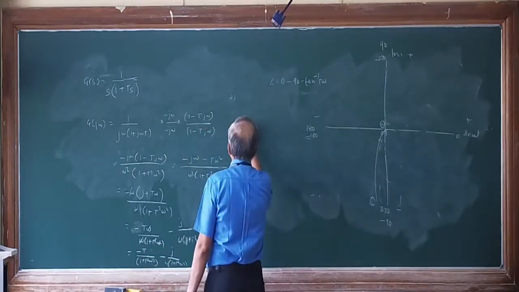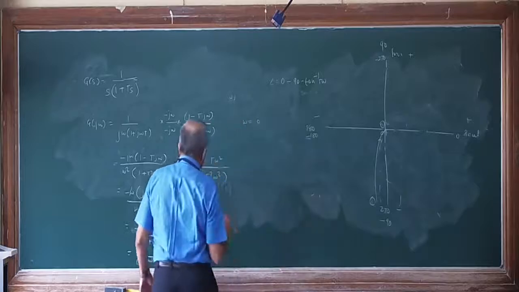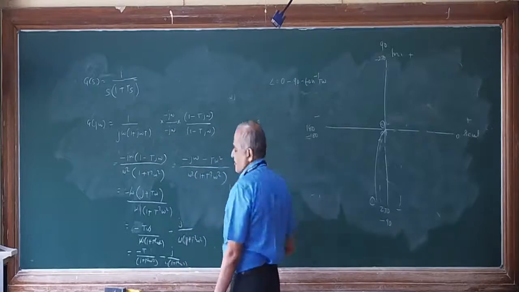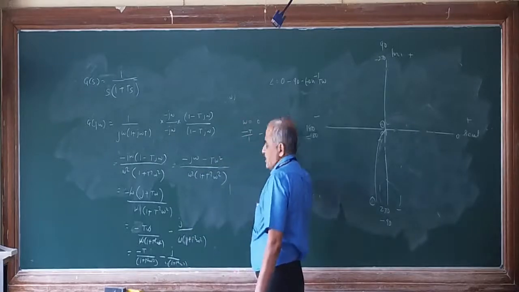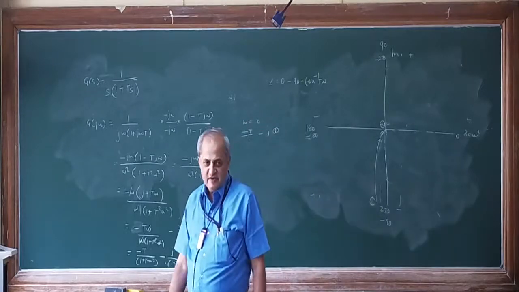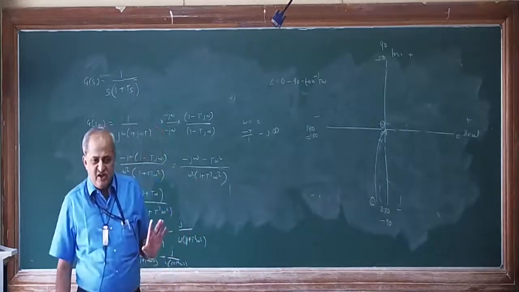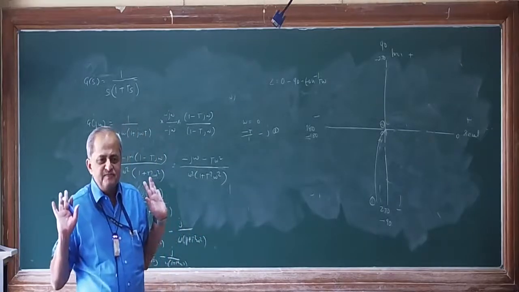So when omega is equal to 0, the two parts will be minus t divided by 1 minus j infinity. Correct? Minus j infinity. So the real part is minus t, imaginary part is infinity.